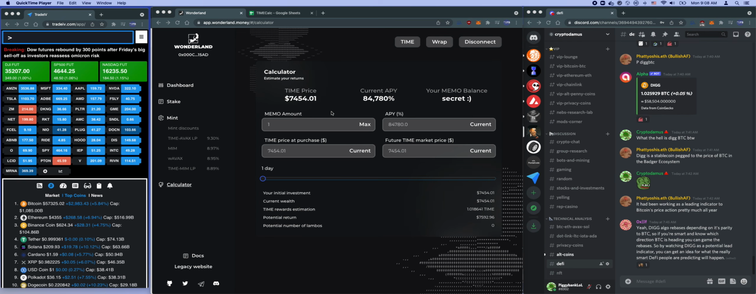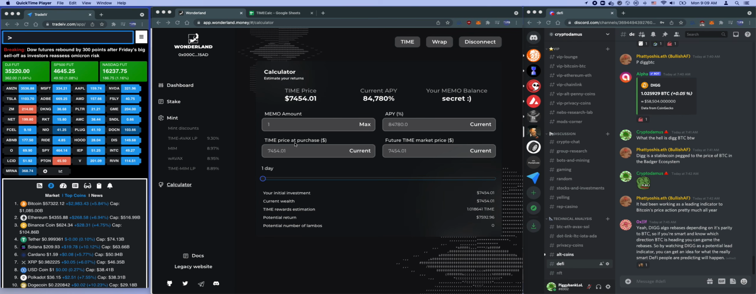But let's talk about the calculator, right? If you go to app.wonderland.money/#/calculator, you should be able to see the calculator app on the Time website itself. Or you can click on this calculator button right here. So let's talk about how this works. This here will tell you the theoretical return of your money if you invest in Time today. So let's see how much you can make.